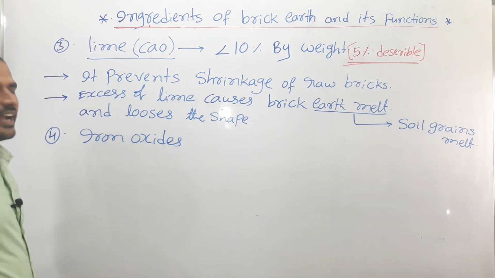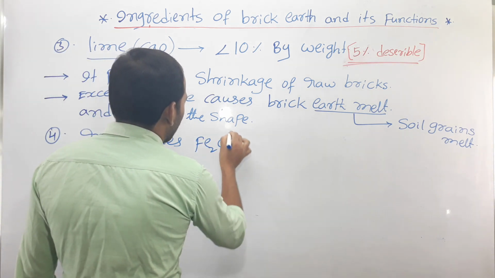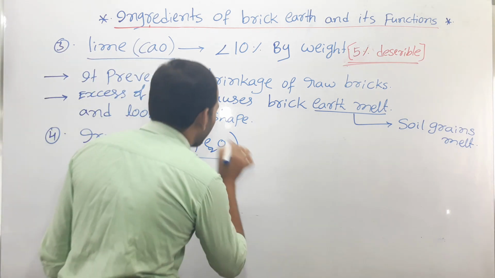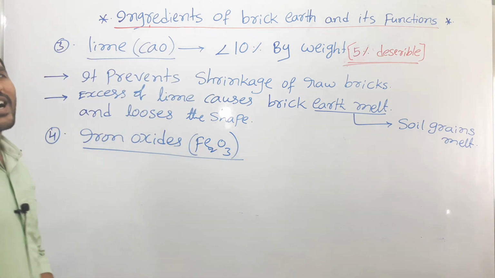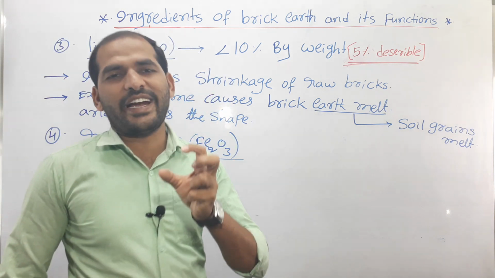Iron oxide, Fe2O3. Iron oxide is the fourth ingredient of good brick earth.